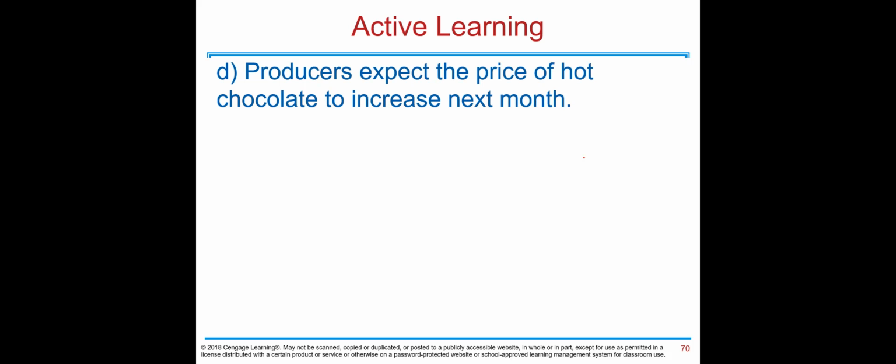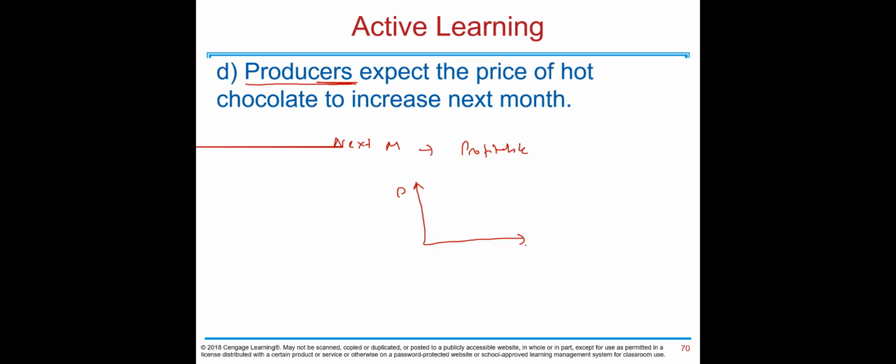Producers expect the price of hot chocolate to increase next month. This is producers' expectation, so we're talking about a shifter in the supply. Therefore, next month, hot chocolate is more profitable. How about this month then? This month you are going to keep the hot chocolate in the inventory. You don't want to supply or sell to the market.